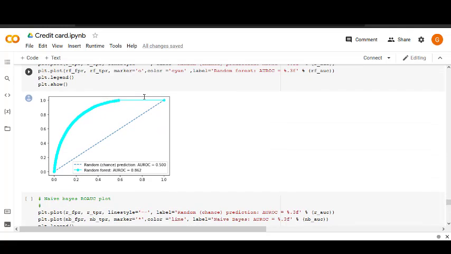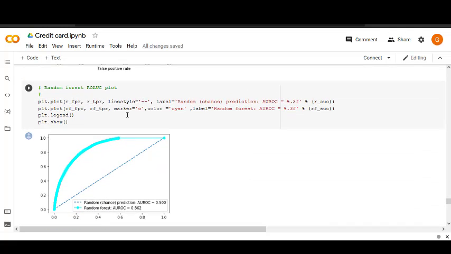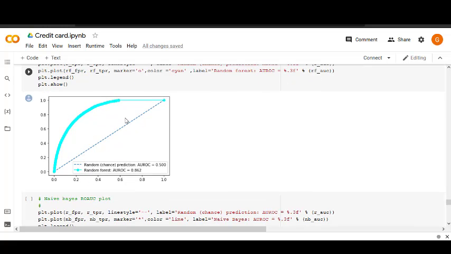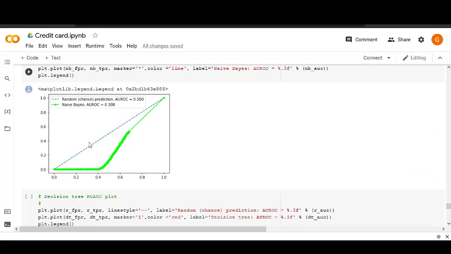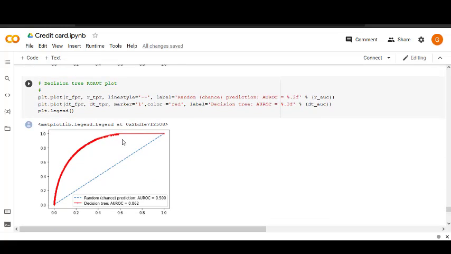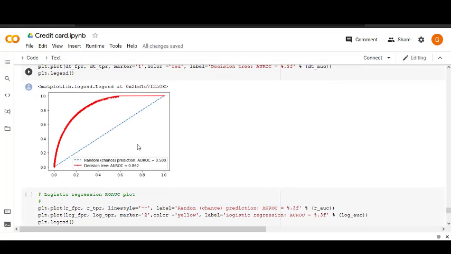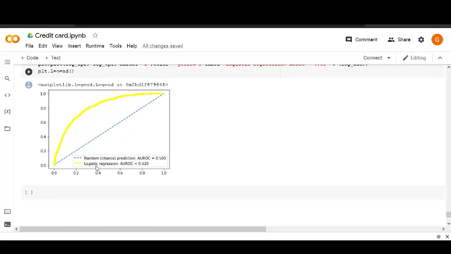Now if you look into the models individually, I have plotted here for random forest, and it looks something like this. As you can see for naive Bayes here, the AUC is the area under the curve, as we have discussed earlier. That area is quite less here compared to the others, and for decision tree and logistic regression it came out something like this.